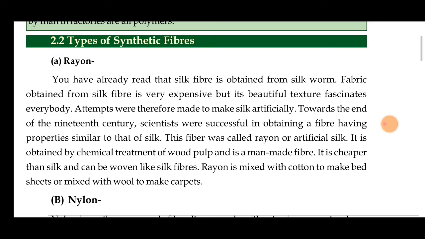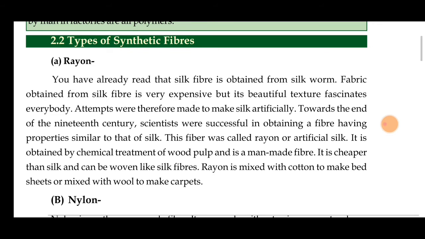It is obtained by chemical treatment of wood pulp and made into fibers. How did they make this silk fiber, rayon, from wood particles? You can see the wood trees have covers, like a texture outside. If we remove that outer part, it will come out.